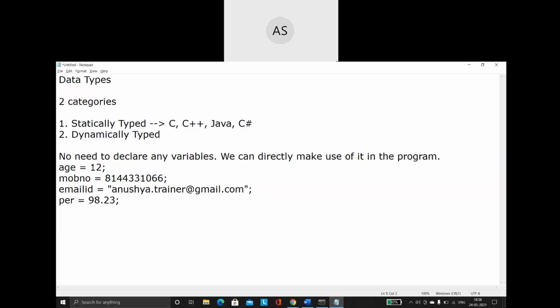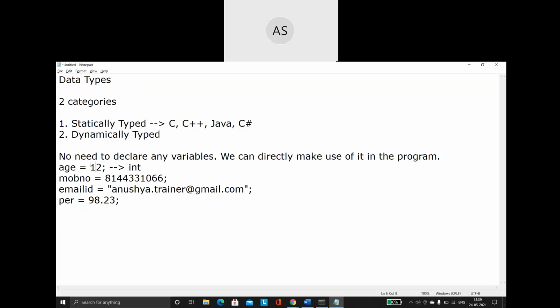So now what is going to happen in dynamically typed programs is based on the values. So always remember this very carefully: based on the value given, the data type is automatically decided for the variable names. Again I'm repeating very carefully, listen. Based on the data that I am going to assign, the data type is automatically decided for the variable. Suppose here I am giving the value as 12. So the age is going to be of what data type? It is going to be of integer data type.